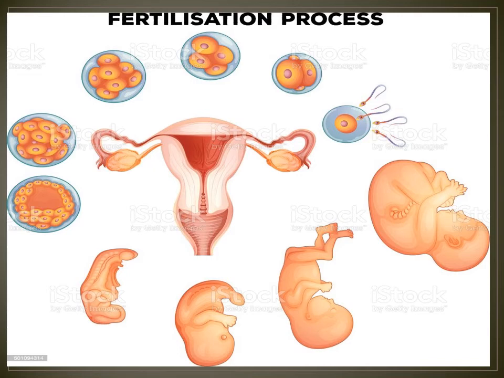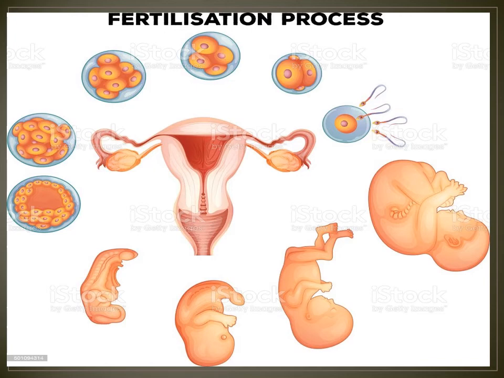The discharge of the blood and membrane of the uterine wall is called menstrual flow. This is a cyclic event that occurs every 28 days on average and is known as the menstrual cycle. Everybody knows the menstrual cycle. Yes, every 28 days one time.